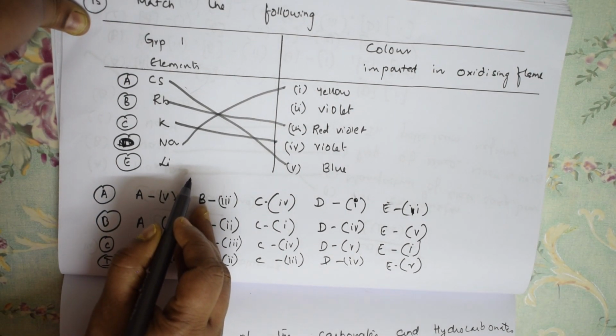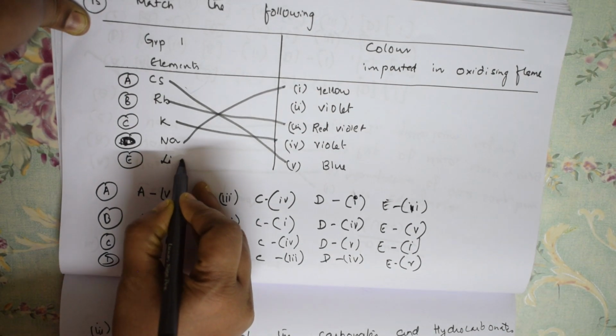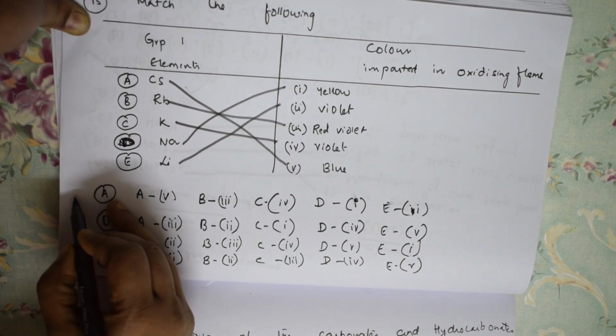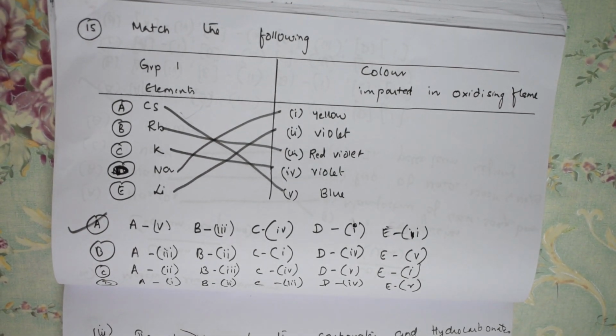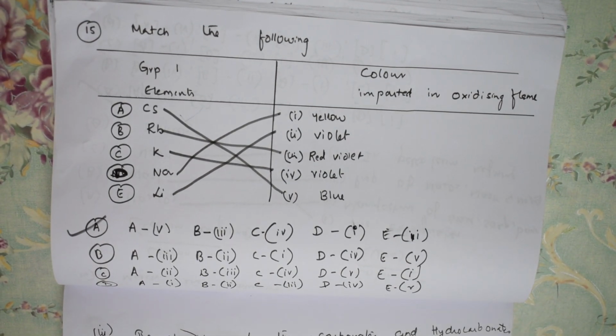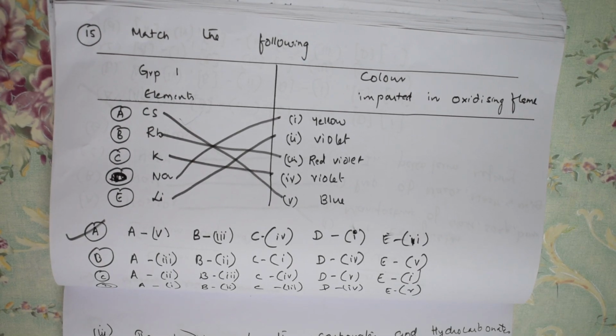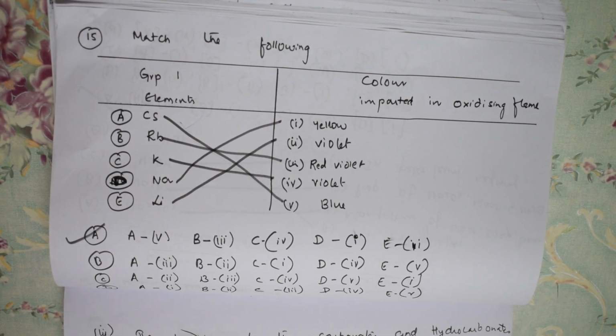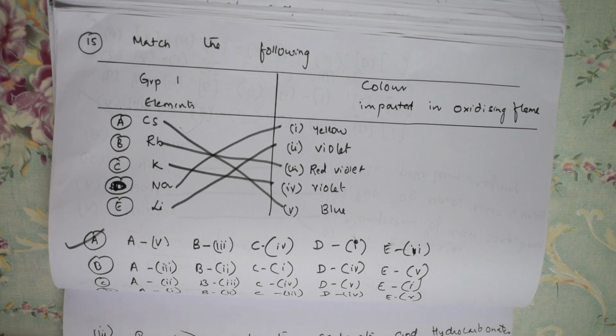Lithium, if you have to take, it is also violet in color. So the correct option is option A. So these are the colors which are shown in the oxidizing flame. Okay, now let us see the next question of your S block.